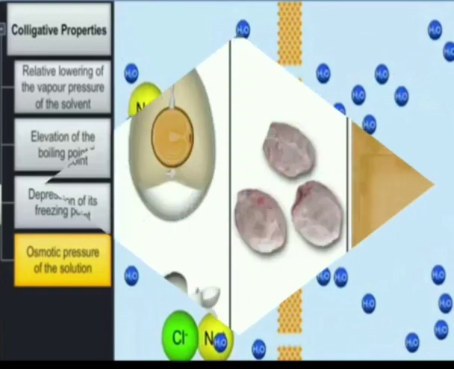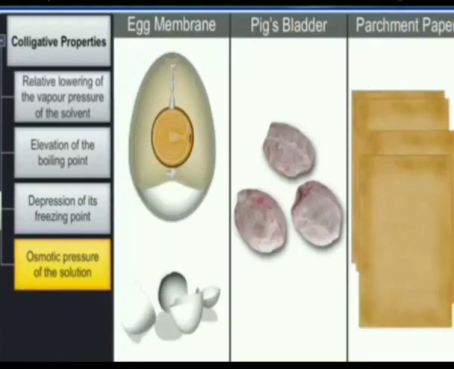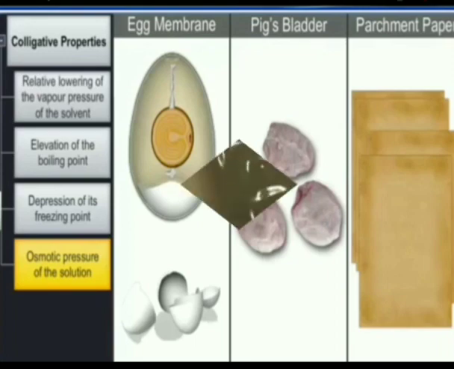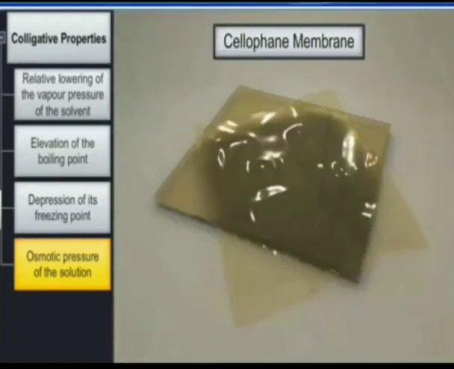For example, we have egg membrane, pig bladder, and parchment paper. These are all natural semi-permeable membranes. We can consider them as semi-permeable membranes. And a cellophane membrane is a kind of synthetic membrane which allows only solvent particles to pass through it.